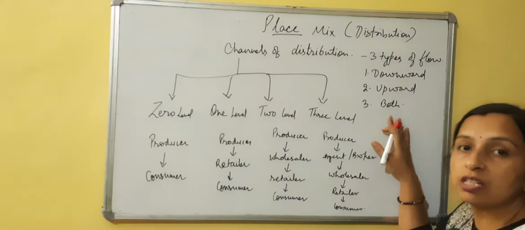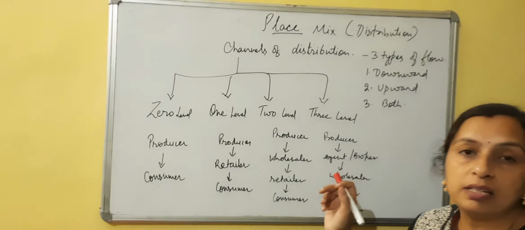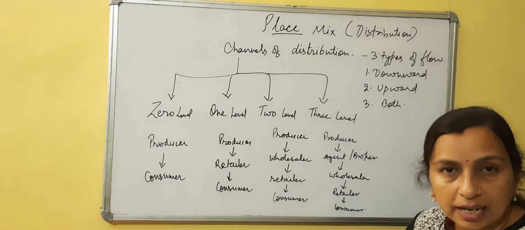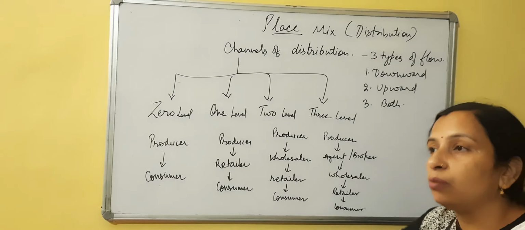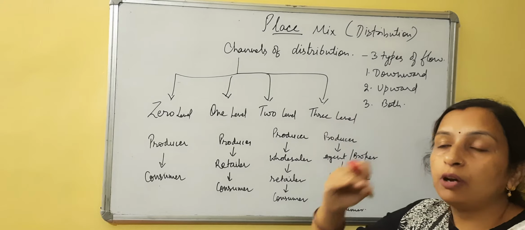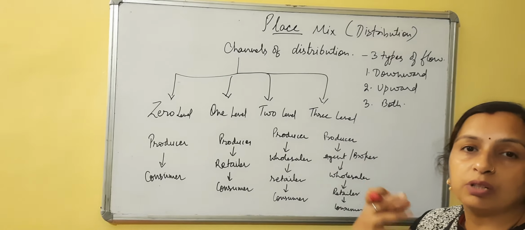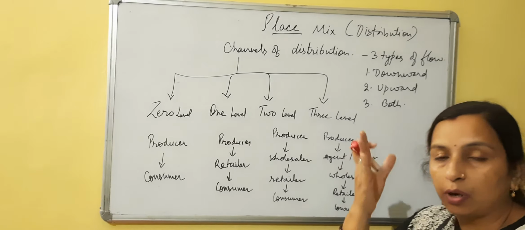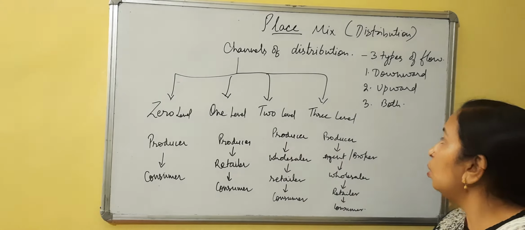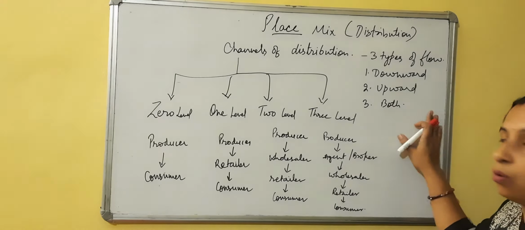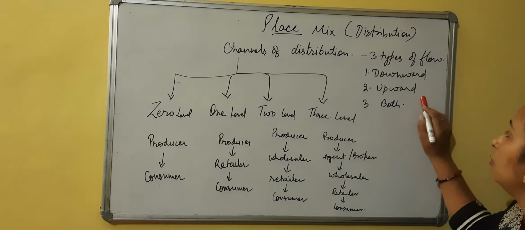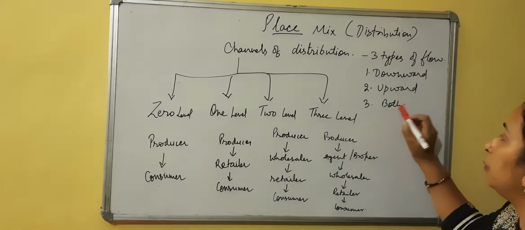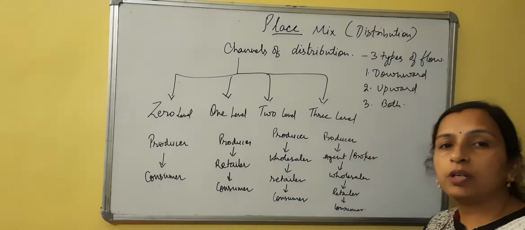And there is something which is moving upward as well as downward, that is information. The information from the customers, whether they are satisfied or not, the feedback of the customers will move upward, and the information about the usage of the product, the specification, the quality, the benefits, the features of the product, that information will flow from upward to downward. So there are three types of flow. Flow of goods from upward to downward, then flow of cash or payments from downward to upward, and then information both ways.